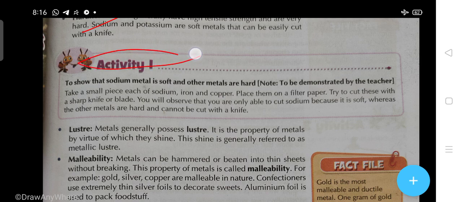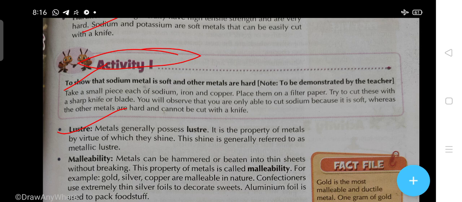Now there is an activity to show that the metal sodium is soft and other metals are hard, to be demonstrated by the teacher. Take a small piece each of sodium, iron and copper. Place them on a filter paper. Try to cut these with a sharp knife or blade. You will observe that you are only able to cut the sodium because it is soft, whereas the other metals are hard and cannot be cut with a knife.